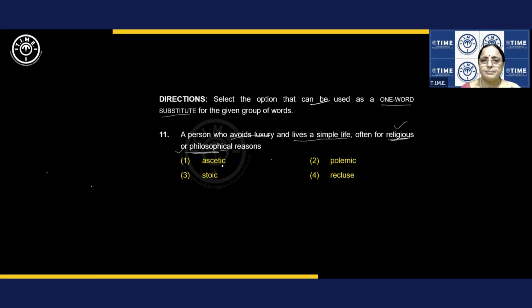Now let's see. Ascetic is undoubtedly a person who lives a very simple life, often for religious or philosophical purposes. Like you normally use the words sage and saint. Saint or sage. So this is the straight answer. If you know the meaning, you can give the answer straight. Otherwise, I'm giving you the alternative: try to guess the meaning to some extent. All right? Let's see. Polemic.